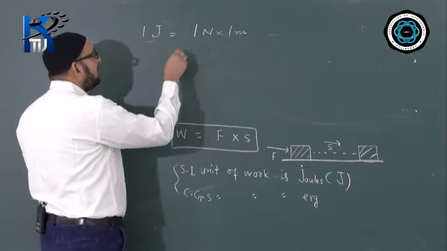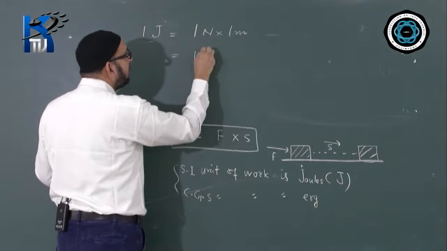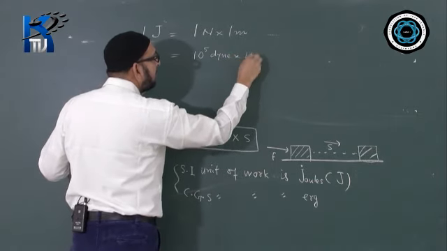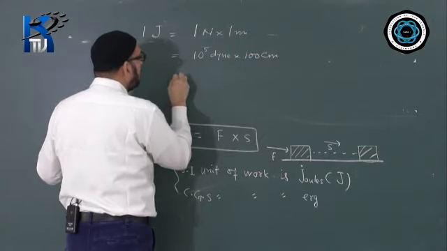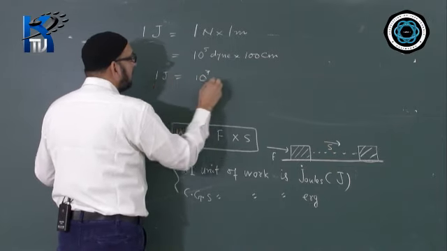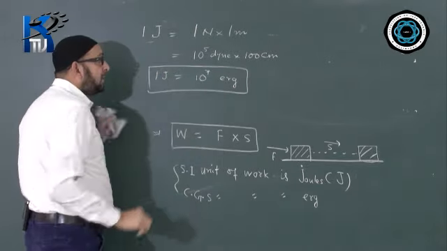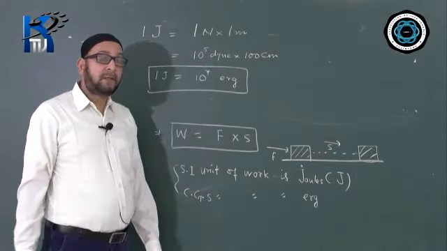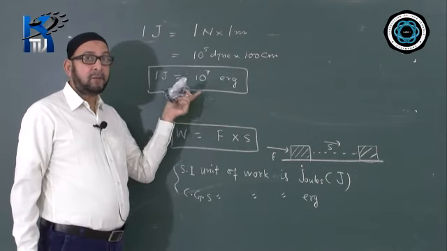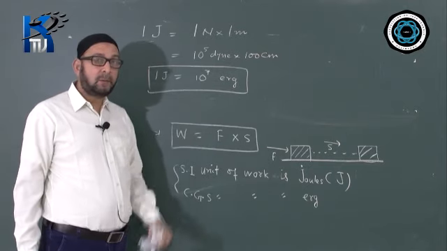So let us convert this into ergs. How we can convert? So 1 Newton is equal to, we will be writing 10 to the power of 5 dynes. 1 meter is equal to, we will be writing 100 centimeter. So answer is coming 10 to the power of 7 erg. So this is the relationship. I think the relationship is similar to the one which we derived in the previous chapter, that was 1 Newton meter we converted into dyne centimeter, that was the CGS unit of torque or the CGS unit of the moment of force.